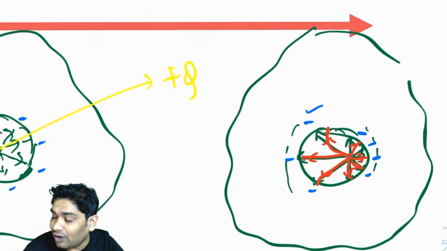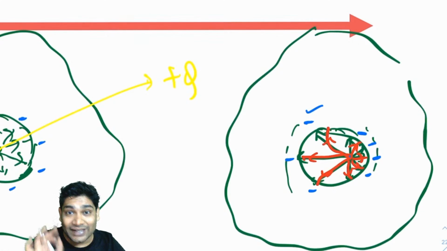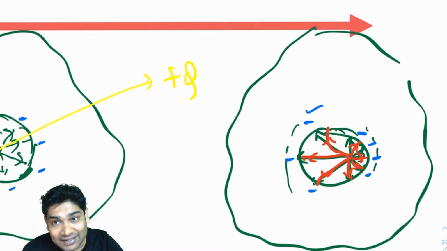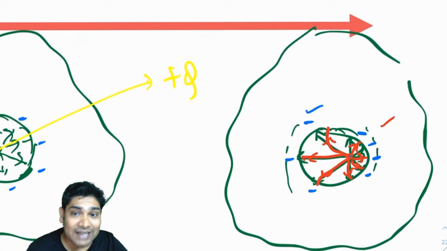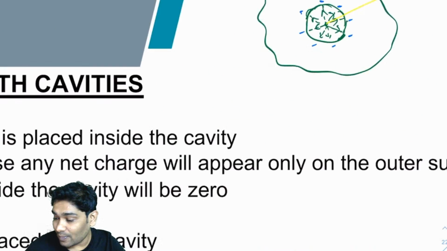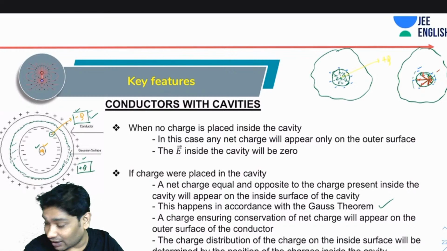Okay. For a conductor, I know the net electric field can only be perpendicular to the surface. So these lines should be curved and always become perpendicular. But I was only showing you the field due to the inside charge. So that is how you know that now the charge distribution will change. And so you can accordingly decide the charges that are appearing on different surfaces. They will depend on the position of the charge placed inside the cavity, because their primary aim is to block the field of this charge from entering the volume of the conductor.